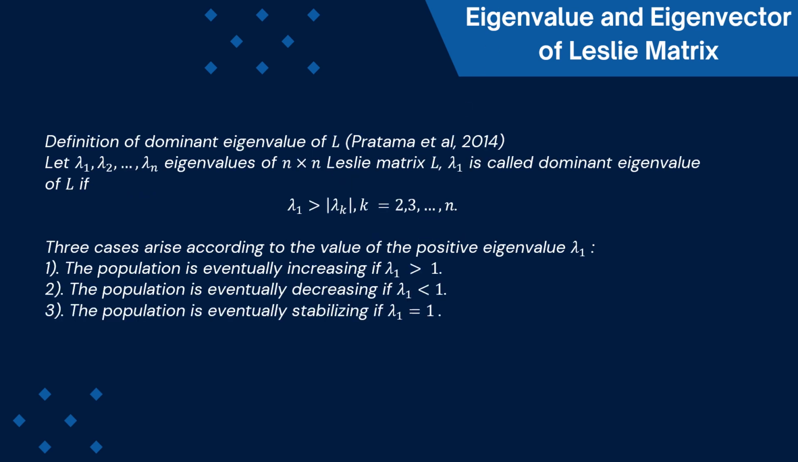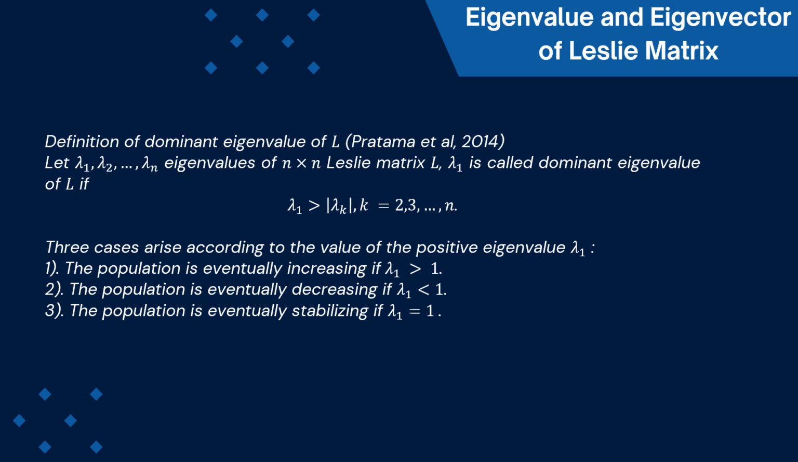Next, there's a definition of dominant eigenvalue of L from Pratama et al., 2014. Let lambda 1, lambda 2, until lambda n be eigenvalues of an n times n Leslie matrix L. Lambda 1 is called the dominant eigenvalue of L if lambda 1 is greater than the absolute value or modulus of lambda k as k runs from 2 until n. Then, three cases arise according to the value of the positive eigenvalue lambda 1.